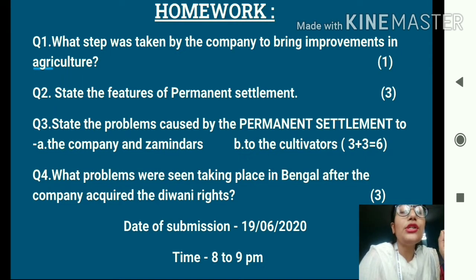And then students, the next question, state the problems caused by the permanent settlement to A, the company and zamindars, and B, to the cultivator. So I have given you the points and then you frame your answer accordingly. Okay. The last question, what problems were seen taking place in Bengal after the company acquired the Diwani rights? So Bengal started facing a lot of problems: agricultural slowdown, the peasants being unable to repay the loan, then decline in the artisanal productivity, migration of the artisans from their village to some other places, and the Bengal famine, the greatest crisis that was faced by Bengal ever.